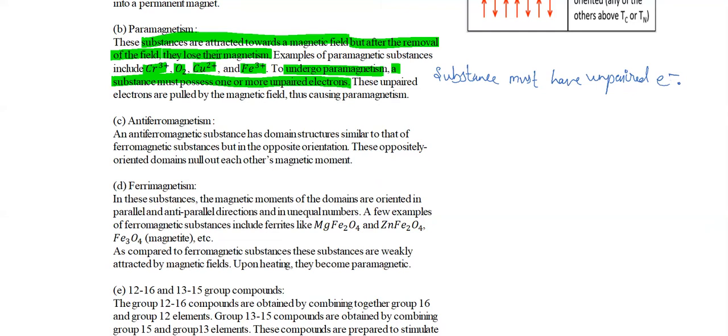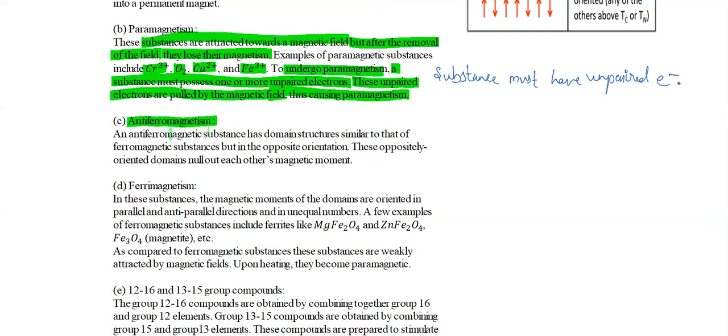Without unpaired electrons, it is not possible for a substance to possess paramagnetic property. These unpaired electrons are pulled by the magnetic field, thus causing the paramagnetism.